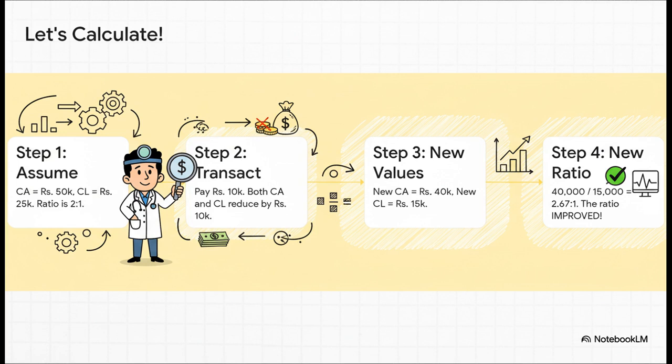Now the company pays 10,000. What happens? Well, cash, which is an asset, goes down by 10,000. But the liability, the bill it paid, also goes down by 10,000. So both numbers decrease. Our new assets are 40,000 and new liabilities are 15,000. Now let's calculate the new ratio. 40,000 divided by 15,000 is 2.67:1. Look at that! The ratio has improved! I know it feels strange, but the math proves it. And now you know the secret.